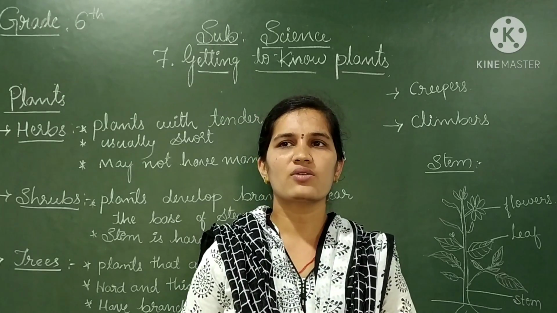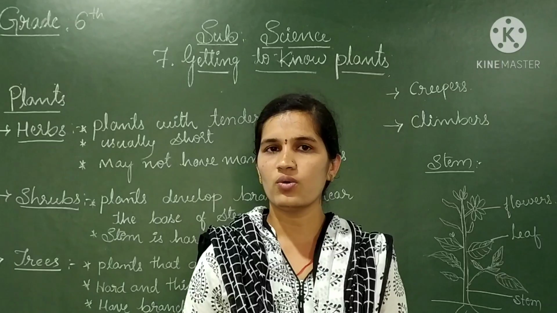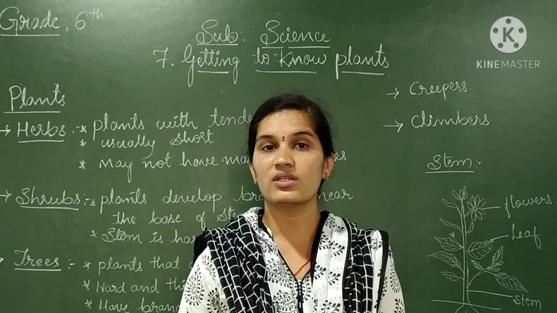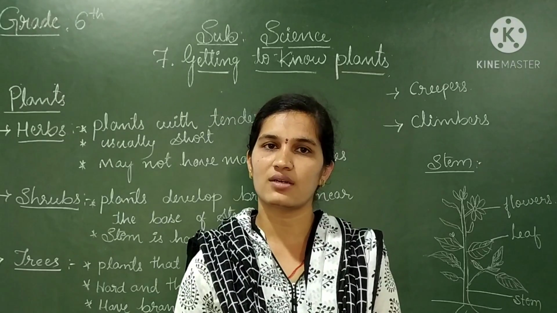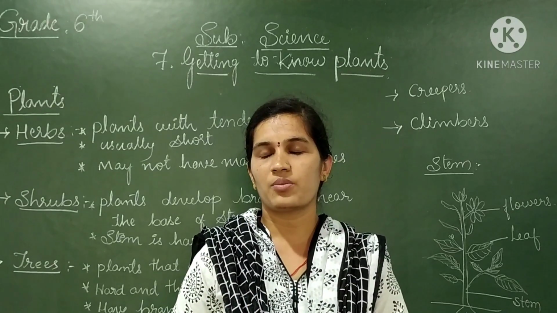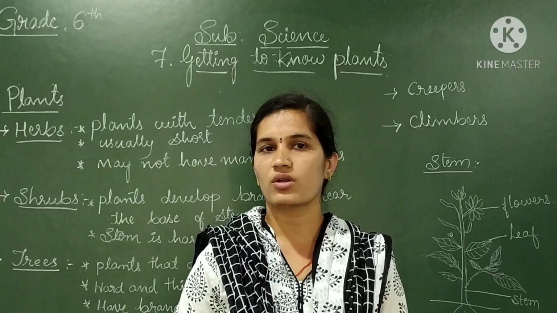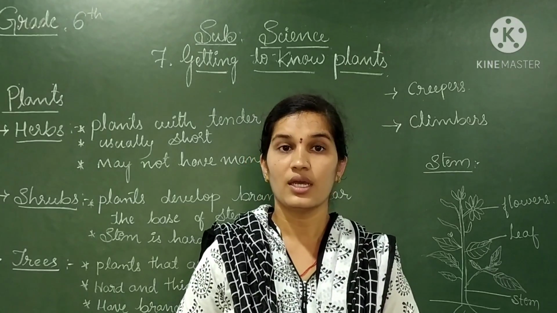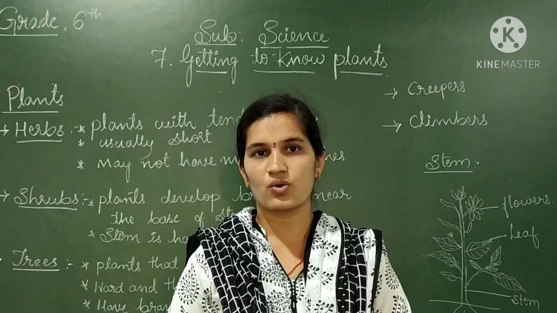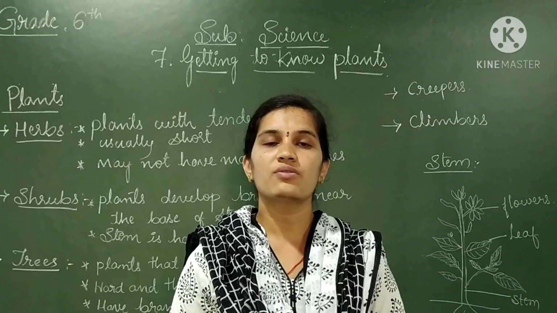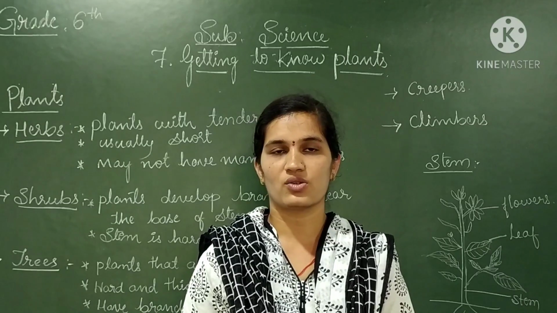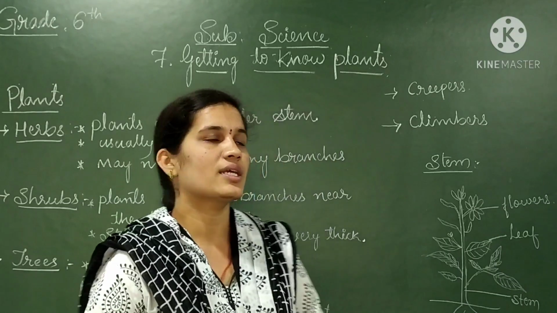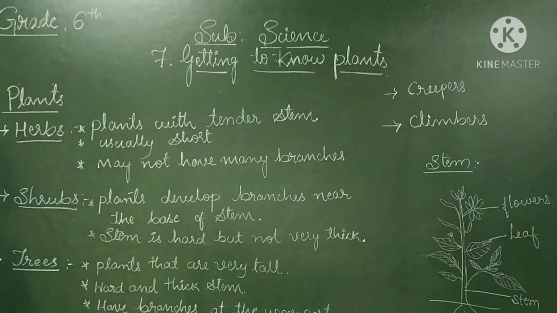Now I am going to explain what is actually a herb, for which type of plants we call it as herbs, for which type of plants we call it as shrubs, and for which type of plants we call it as trees. Then you can list out very easily which in your garden are herbs, which are shrubs and which are trees. We should move with the first thing, that is herbs.